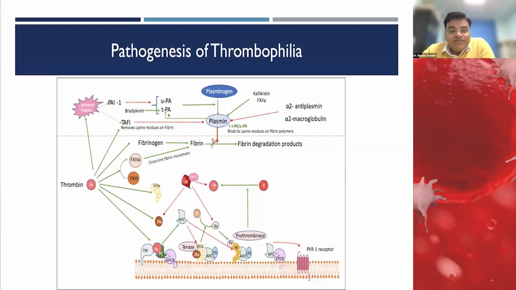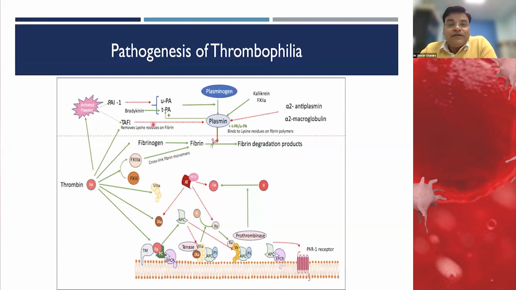On the other side, the natural anticoagulants like antithrombin or heparin cofactor 2 inhibit factor 11, factor 2, factor 10, and thrombin directly. So that is how these natural anticoagulants are also involved.